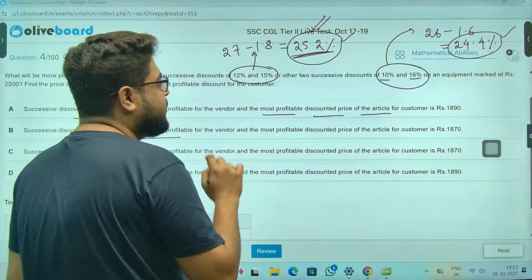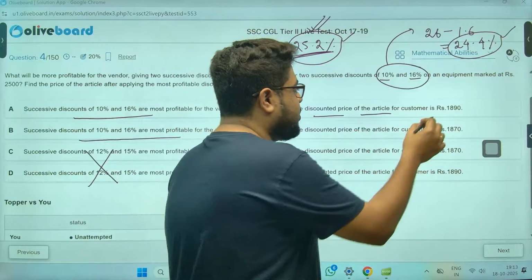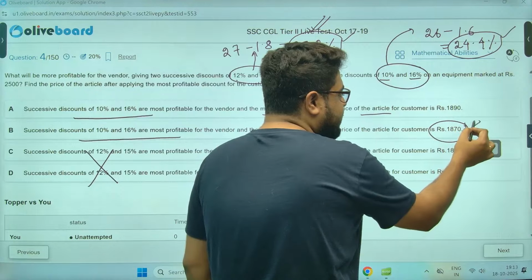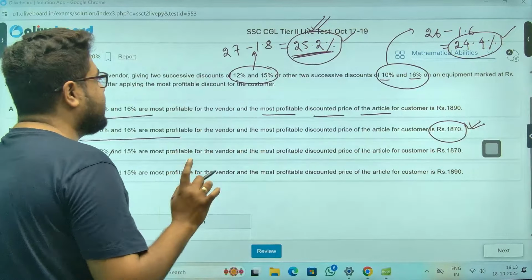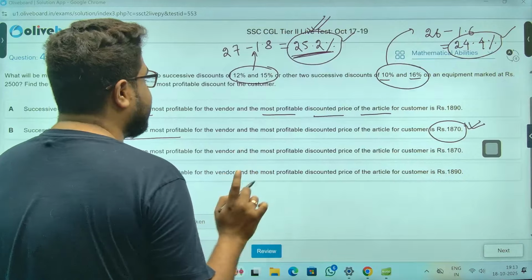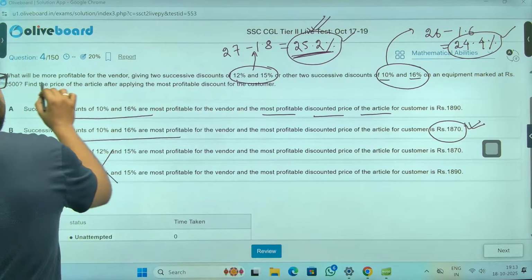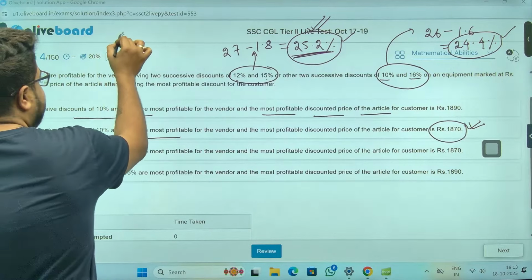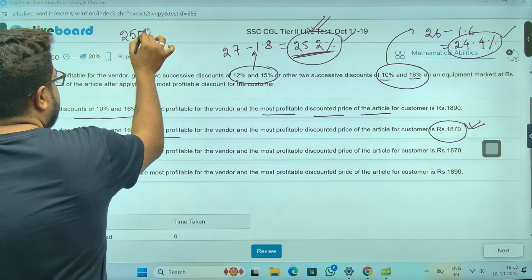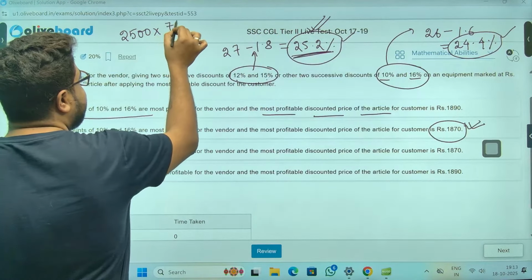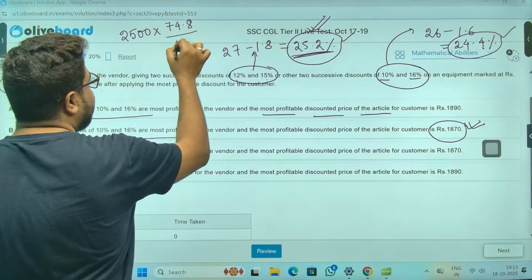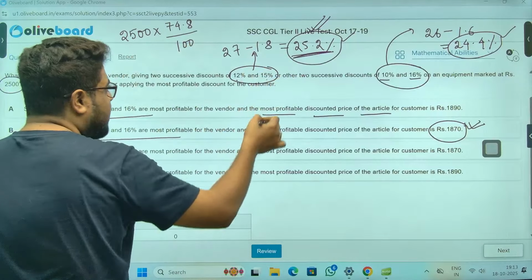But I have to do the calculation because I don't know. This is the lower value, so this should be the answer. But let's check, we should at least check once. MP is given as 2,500 rupees. Now the discount is 25.2%, so I need the 74.8% value. Now, don't calculate like this.